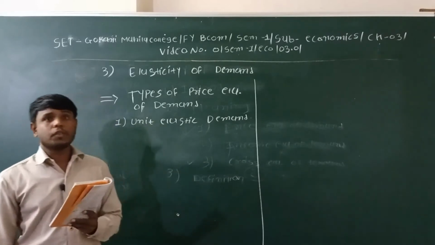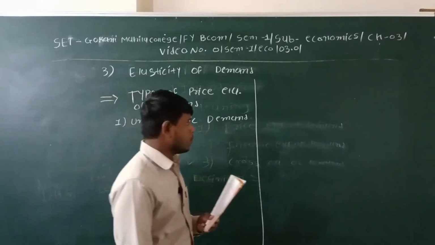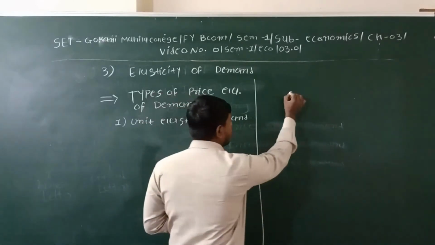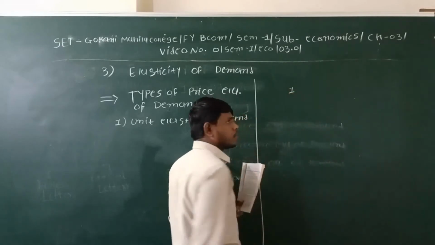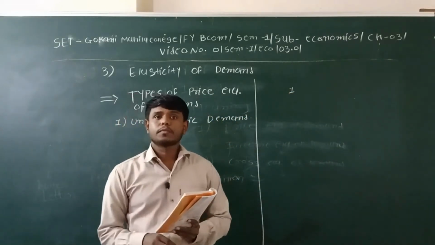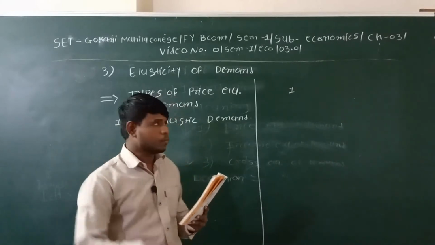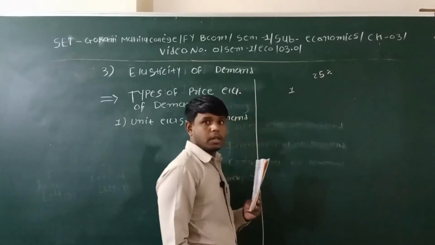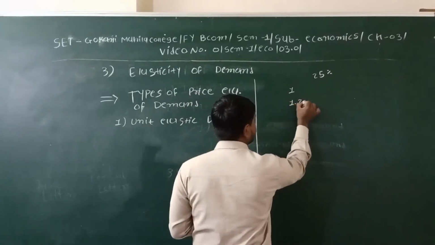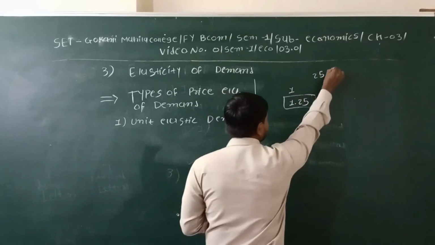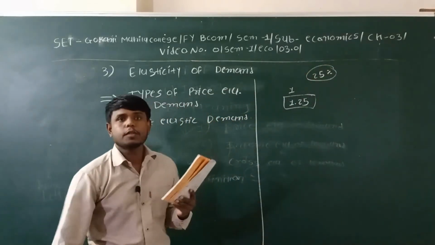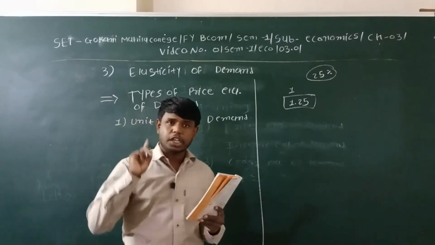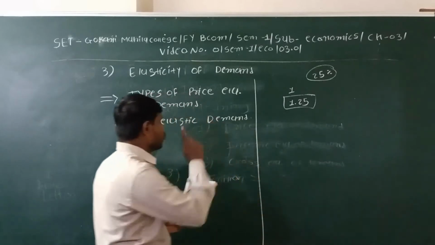Let's understand with one example. For example, if a commodity has a price of 1 rupee, and this price increases by 25%, what will be the next price? The price will be 1.25. It means there is a 25% rise in the price. So if in demand also there is a 25% change, it will be called unit elastic demand.